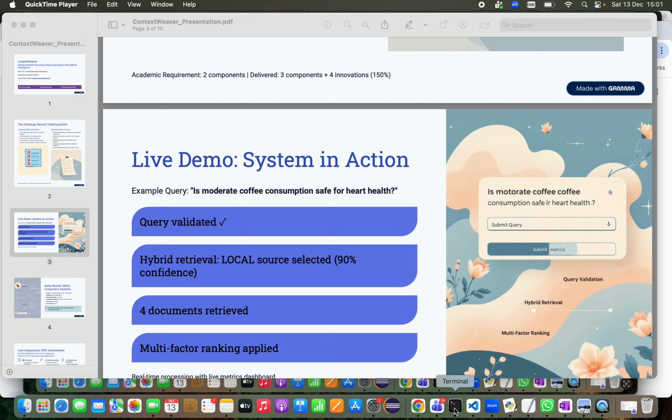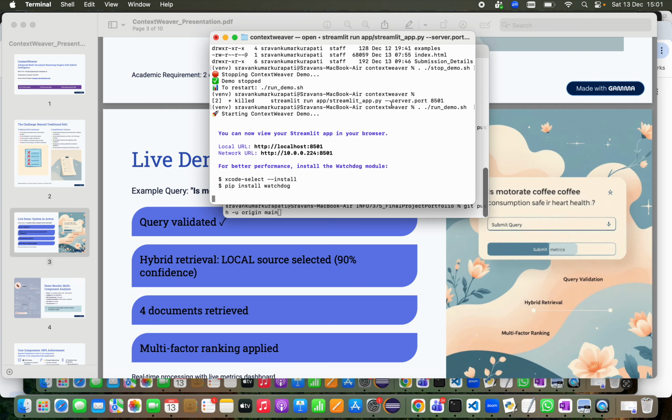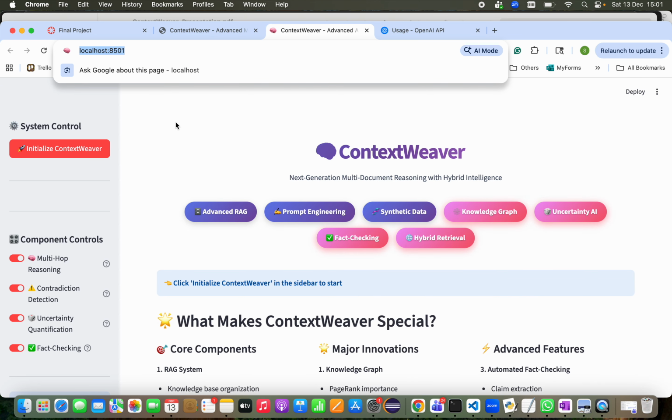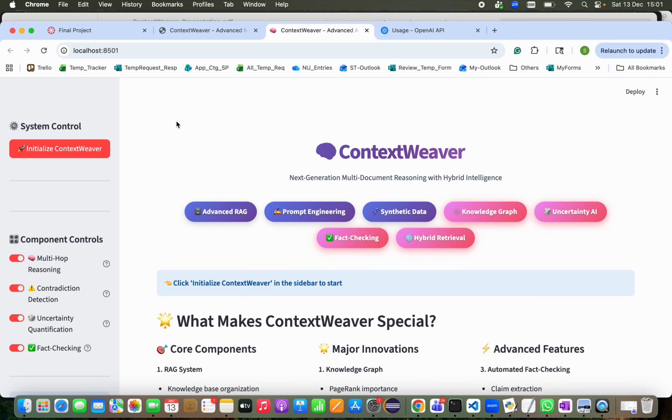Basically, I use Streamlit, so I already started my Streamlit application. You can see my UI here, which is hosted on localhost port 8501. The system is built on Streamlit, as I mentioned before. The system initializes 11 modules.